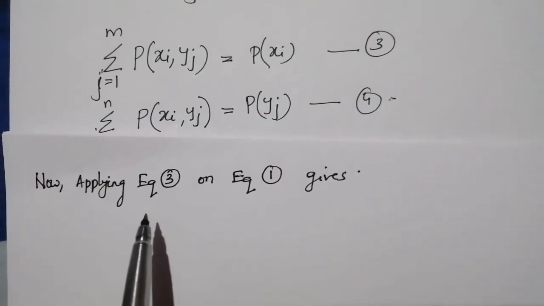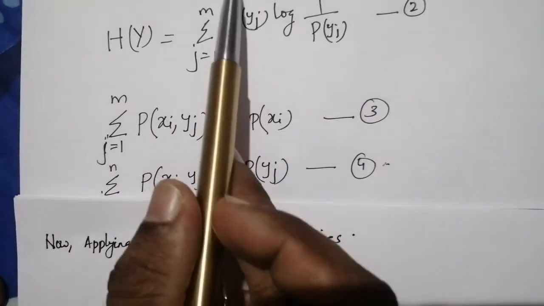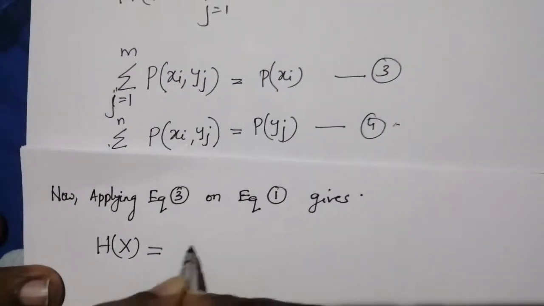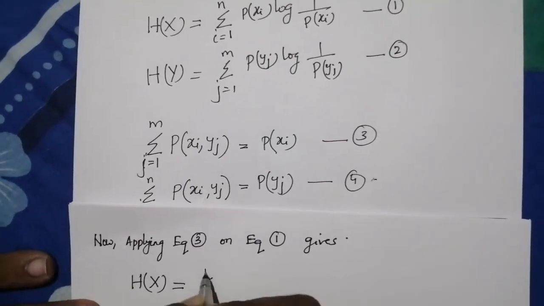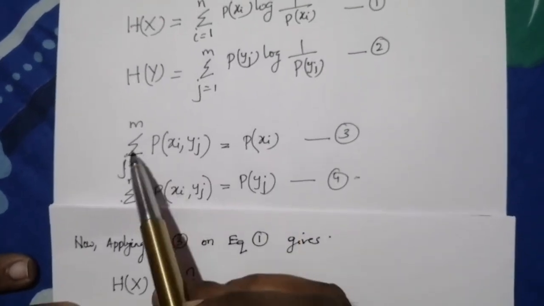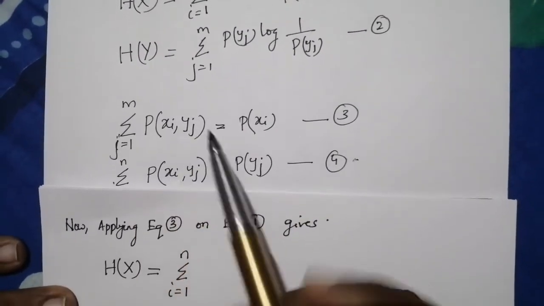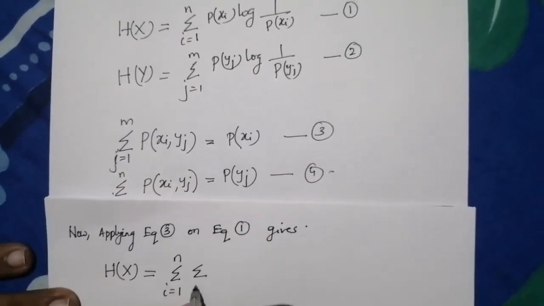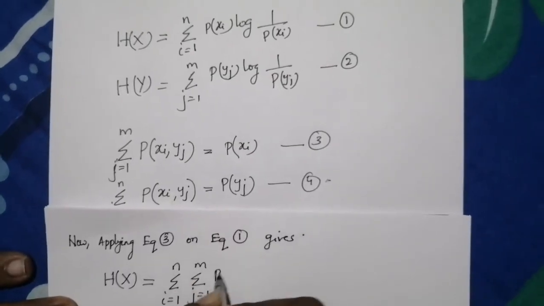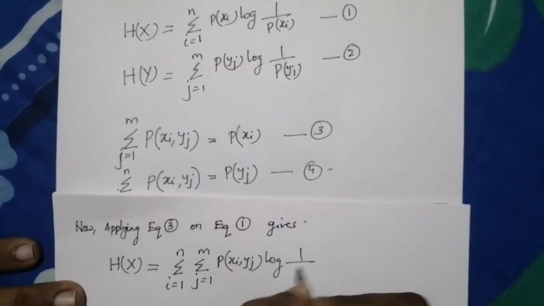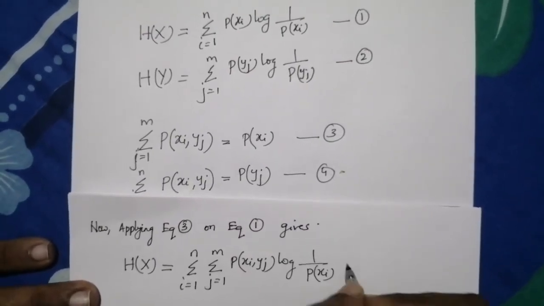Now applying equation number 3 on equation number 1, that is, we will replace p of xi by equation number 3. H(X) can be written as sigma i equal to 1 to n, and p of xi means sigma j equal to 1 to m p of xi yj, that is, sigma i equal to 1 to n sigma j equal to 1 to m p of xi yj log 1 by p of xi. This is equation number 5.